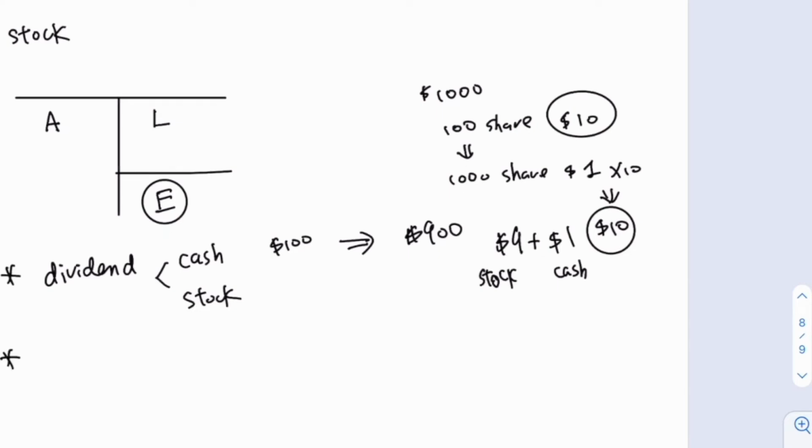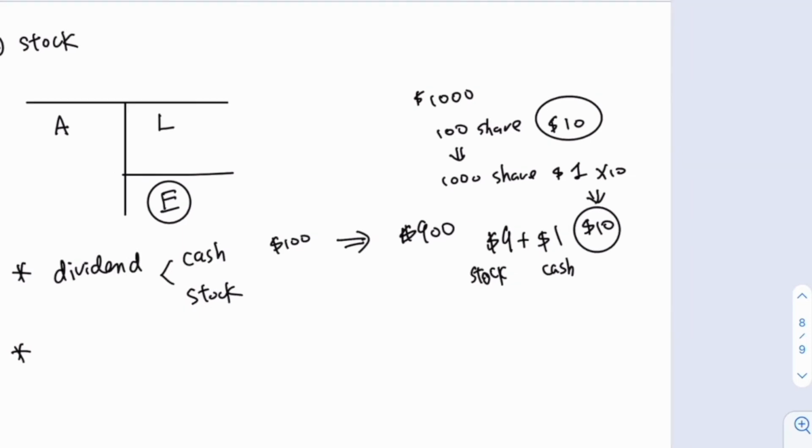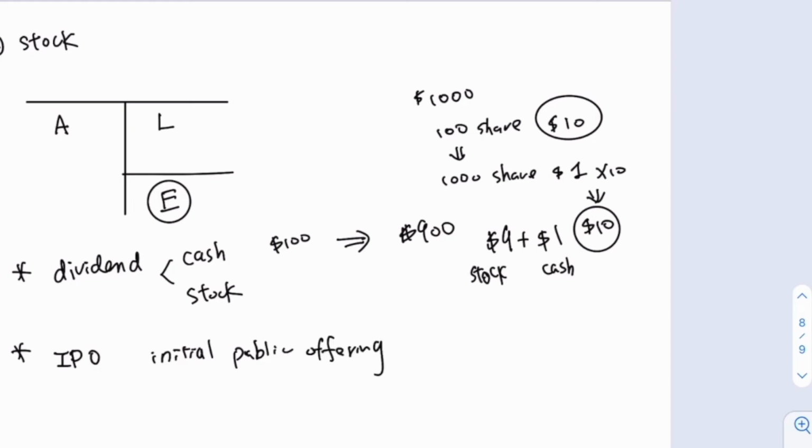Finally, about stock, I want to introduce a term called IPO, which stands for initial public offering. The initial public offering tells us that when the stock can be listed at the stock exchange, it will increase the liquidity of the firm. Because before the stock is listed in the stock exchange, when you want to sell the stock, you need to find someone who is interested in buying your stock privately. You probably need to make calls. You probably need to look for someone who is interested in the stock that you are holding.